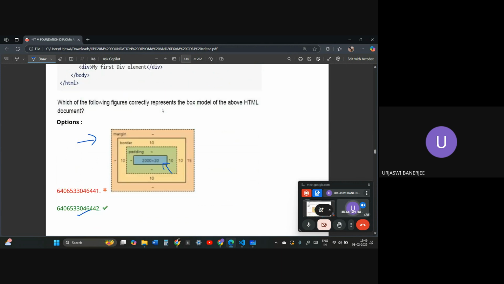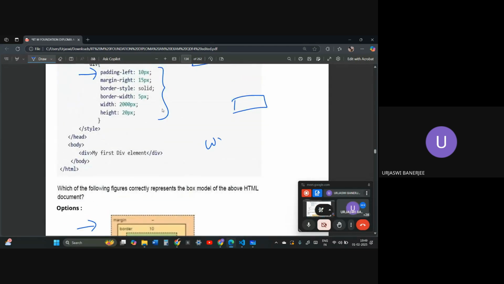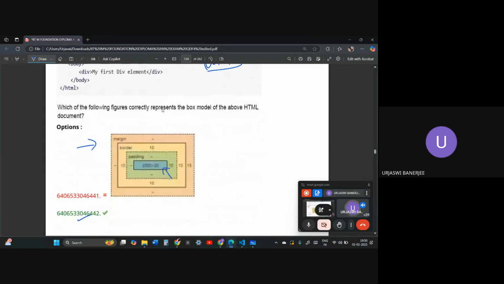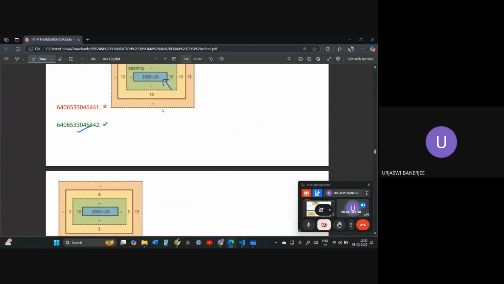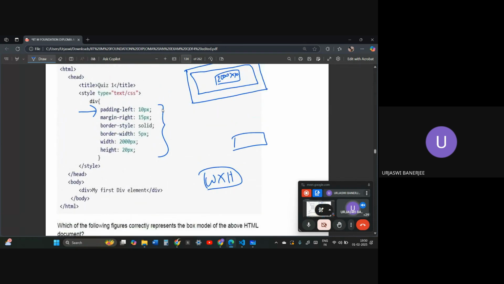Width and height will always appear in the middle. It will always be width into height in the middle of the box, no matter what. We have this structure, right? In the middle of the box it will be 2000 pixel into 20 for this question. After width, always the padding will be the one, like over here, it's 10. After width, always the padding will be coming.